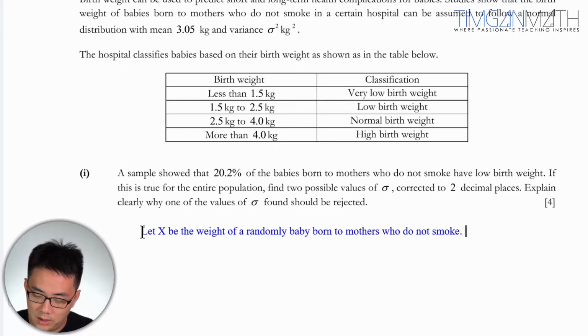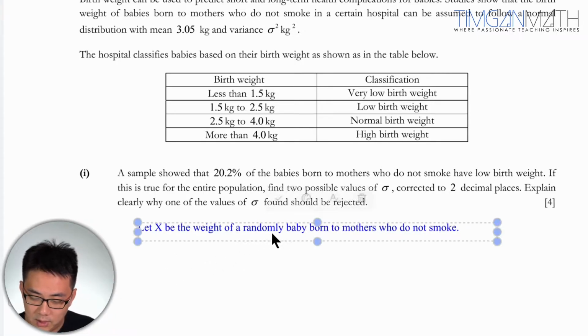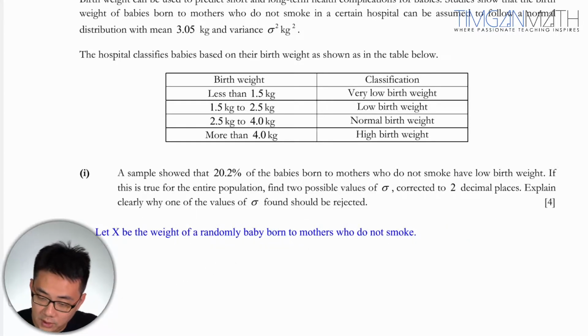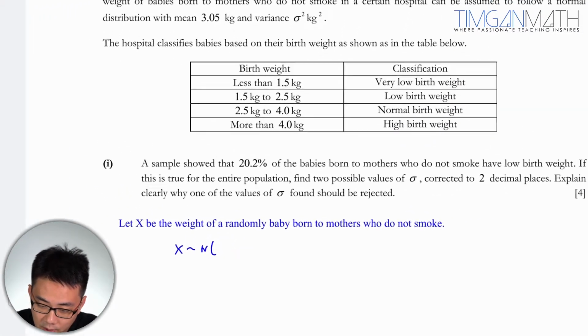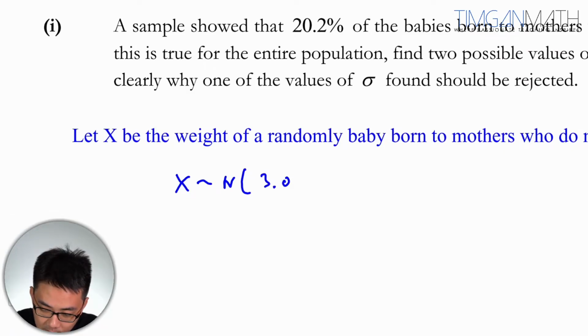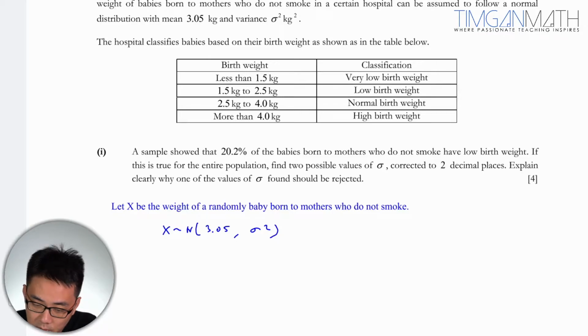Okay, that is an important part. So this is X in this particular hospital. So I'm going to name this X follows a normal distribution, with a mean of 3.05 and variance sigma squared. The hospital classifies based on their birth weight as shown below.